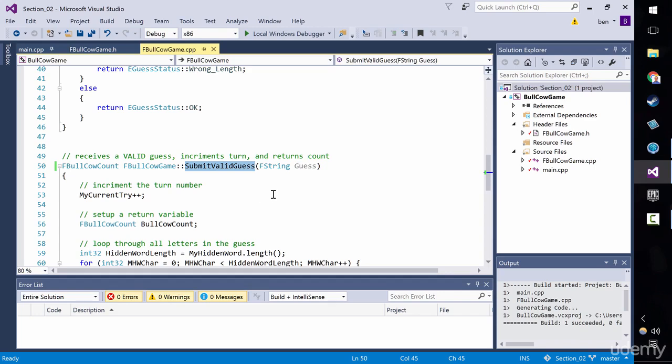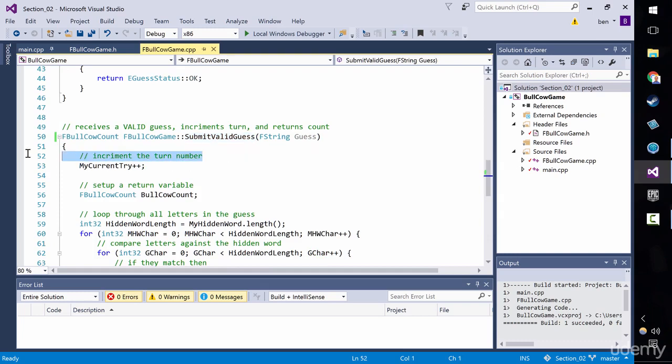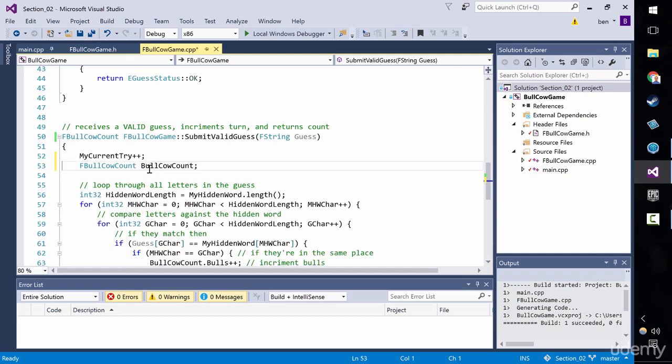And I want to make a few improvements to this. Firstly, it's a bit long. It doesn't fit on the screen. It's a bit of a pill to swallow. We don't need a comment to say that my current try increments the turn number. Firstly, we've got an inconsistency between turn and try. And that's the problem, by the way, with comments: as soon as you change your code, they go out of sync. If it's not necessary to say what it does, don't say what it does. The code says what it does. Set up a return value. Come on, we don't need to say that.